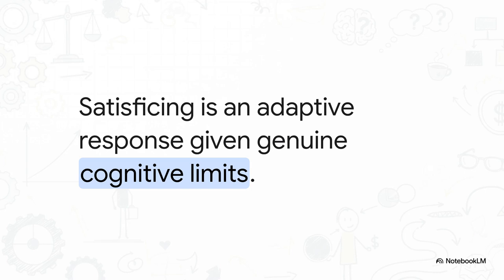This was a massive paradigm shift. Simon insisted that satisficing is not some irrational error or a lazy mistake. It is highly rational behavior correctly described. Failing to endlessly optimize isn't a cognitive bug. It's a brilliant, highly adaptive response to a messy world where our time, bandwidth, and information are severely limited. We just make the best choice we can with the finite resources we have.